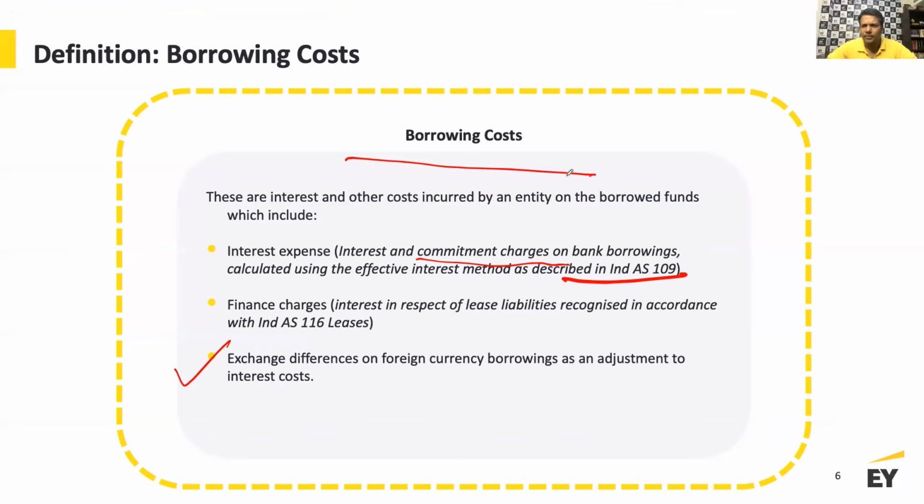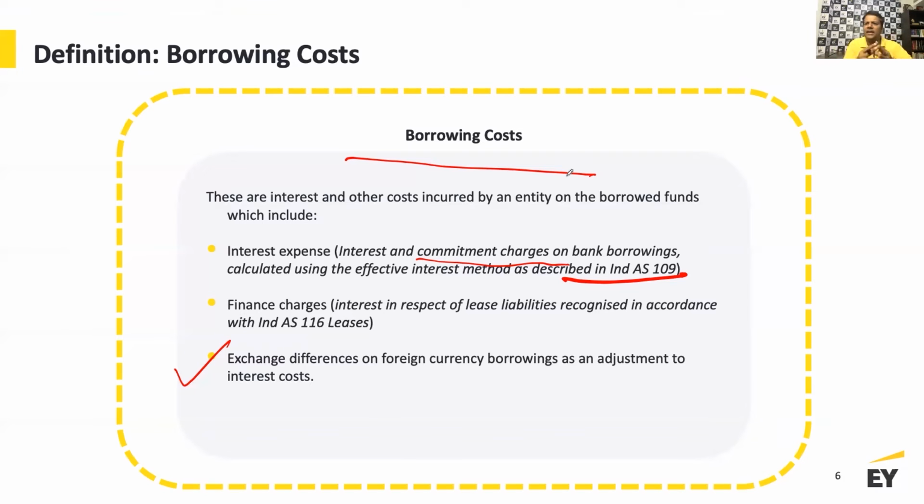So we have to look at borrowing cost in its totality. It is not only what I'm going to pay to my lender. I'm going to look at what I'm going to pay to my lender. I'm also going to look at what other charges I'm going to pay because of Ind AS 116. Also, I'm going to look at the foreign currency losses. The argument is that, in fact, let's say there are other items of liabilities on which you are exposed to interest. End of the day, all of that.